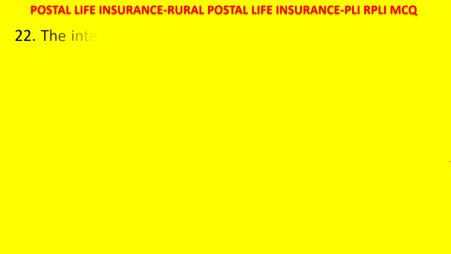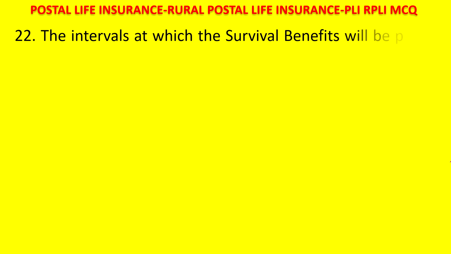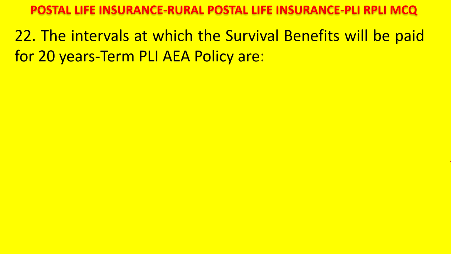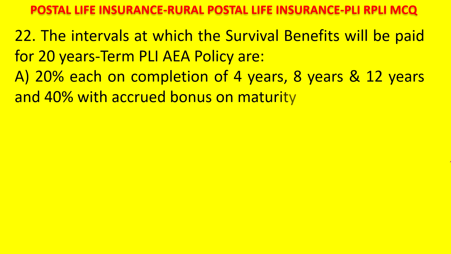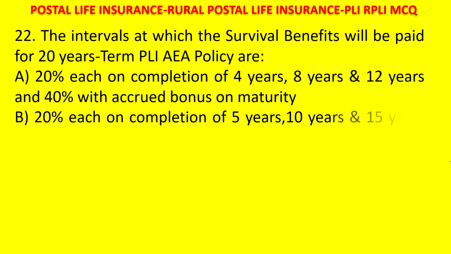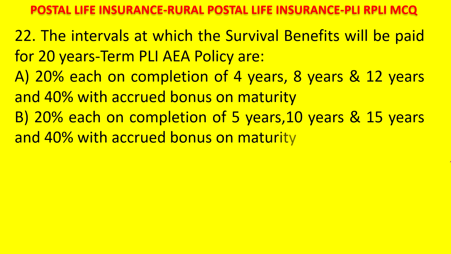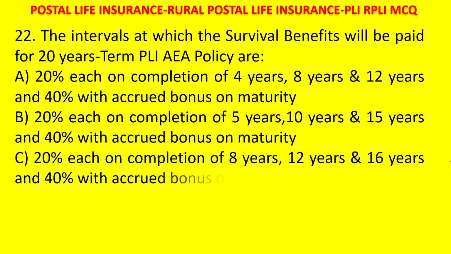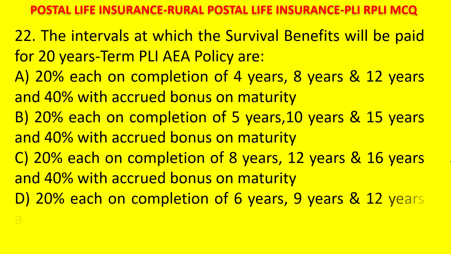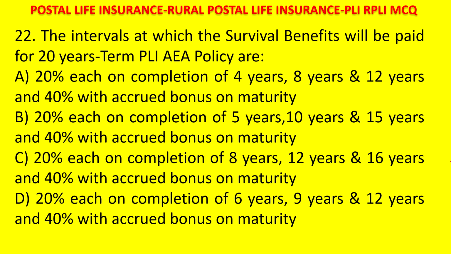Next question. The intervals at which the survival benefit will be paid for 20 years term PLI AEA policy are: A. 20% each on completion of 4 years, 8 years, 12 years and 40% with accrued bonus on maturity. B. 20% at 5 years, 10 years, 15 years and 40% at the last. C. 20% on each completion of 8, 12 and 16 and 40% at last. D. 20% on completion of 6, 9, 12 years and 40% with accrued bonus on maturity. Your time starts now.